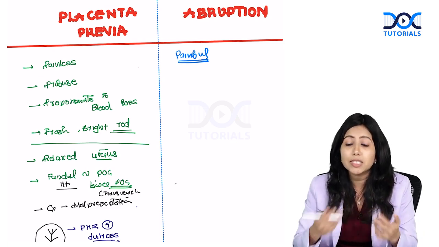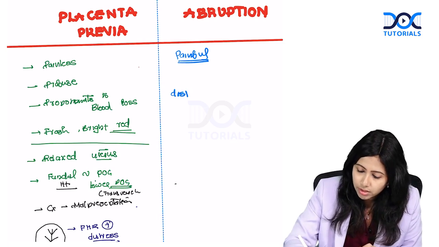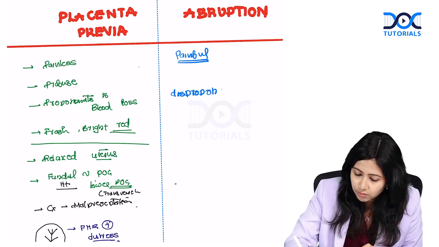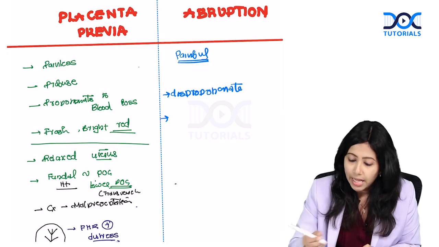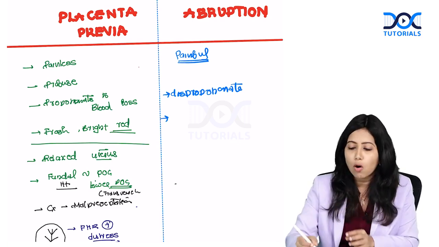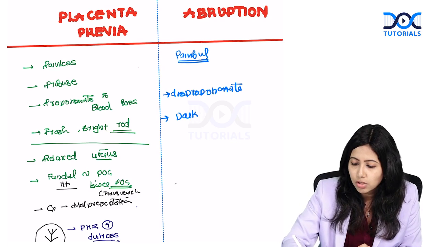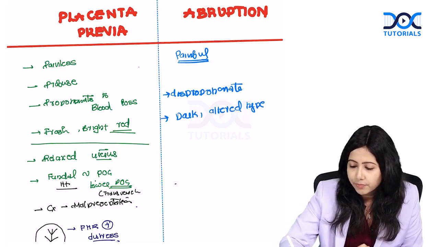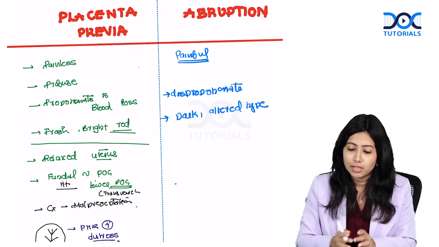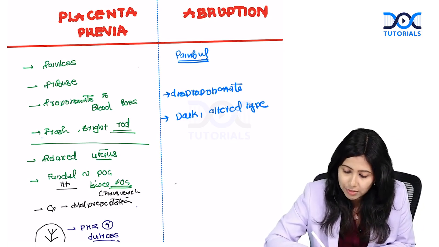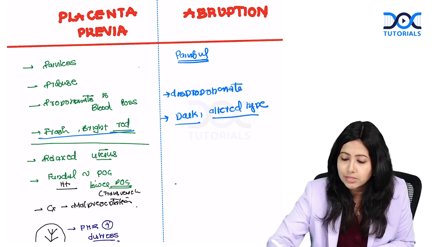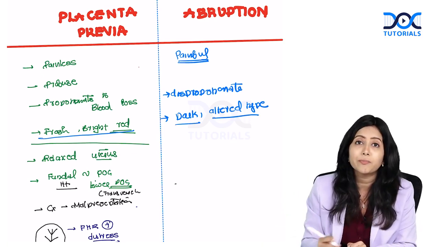So, the symptoms are disproportionate to the blood loss. The bleeding is dark colored, altered bleeding because of the collected blood, whereas in placenta previa, it was fresh, bright color.